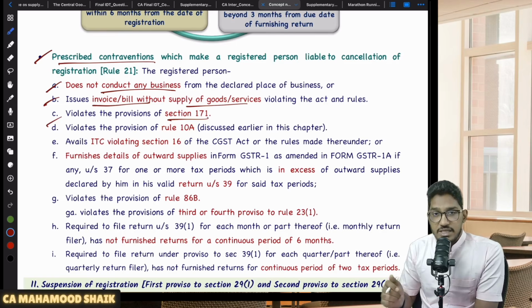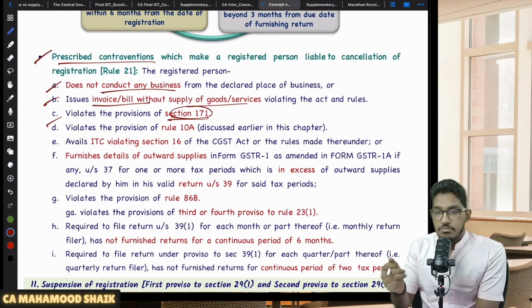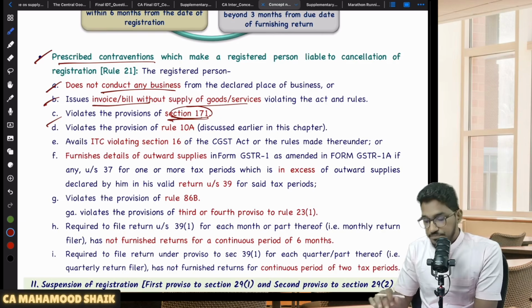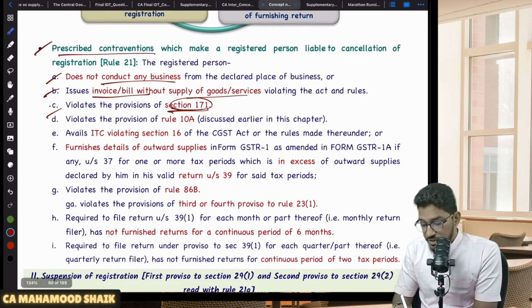Violates the provisions of section 171. There is something called anti-profiteering. Section 171 talks about anti-profiteering. It is not there as a part of our CA Inter syllabus. But if you have violated the provisions of section 171, then also they will cancel your registration. There is one more thing, violating the provisions of Rule 10A.